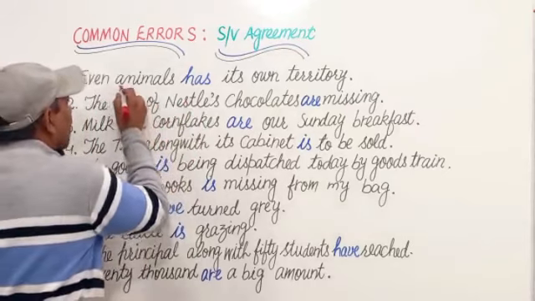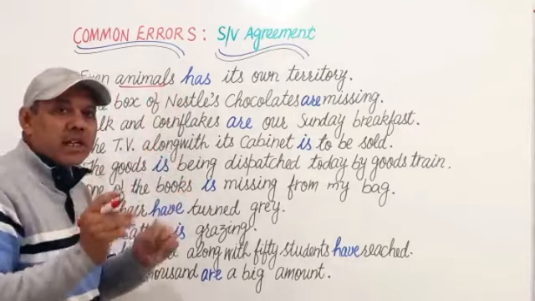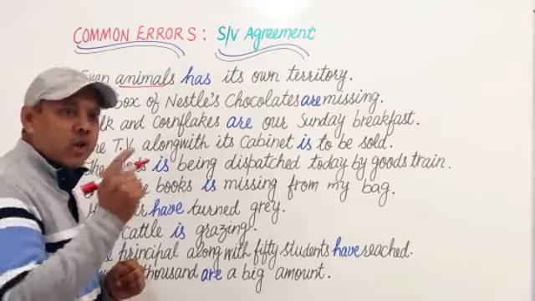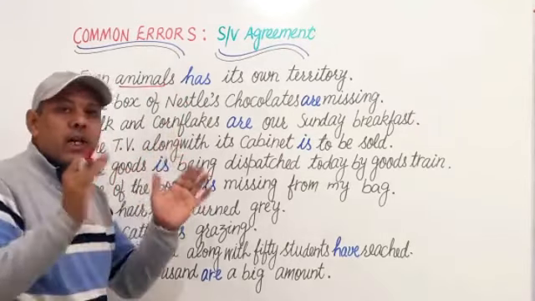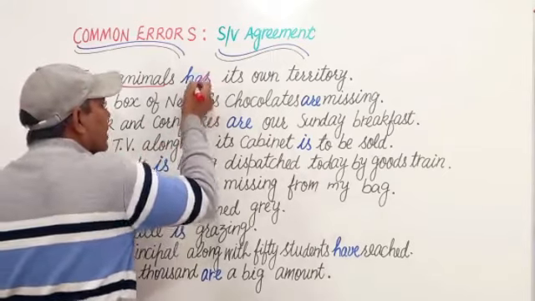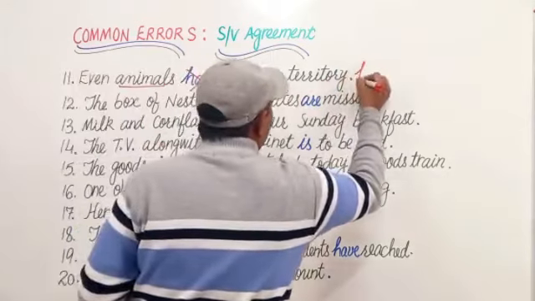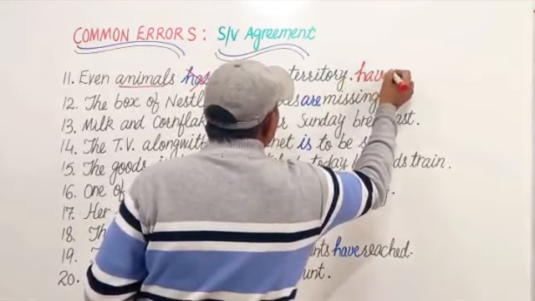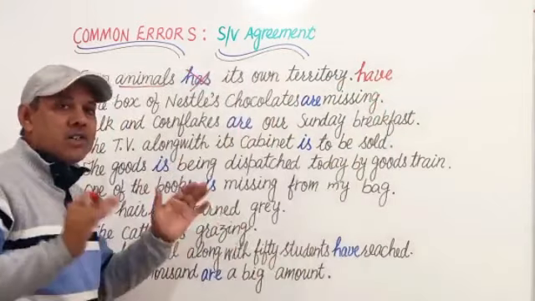Here animals is the true subject which is a plural one, so we shall use plural verb for a plural subject. We shall use have. Even animals have own territory.